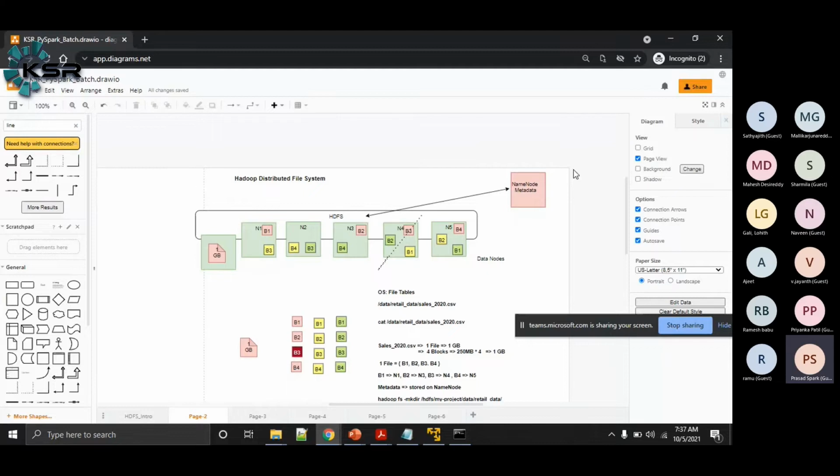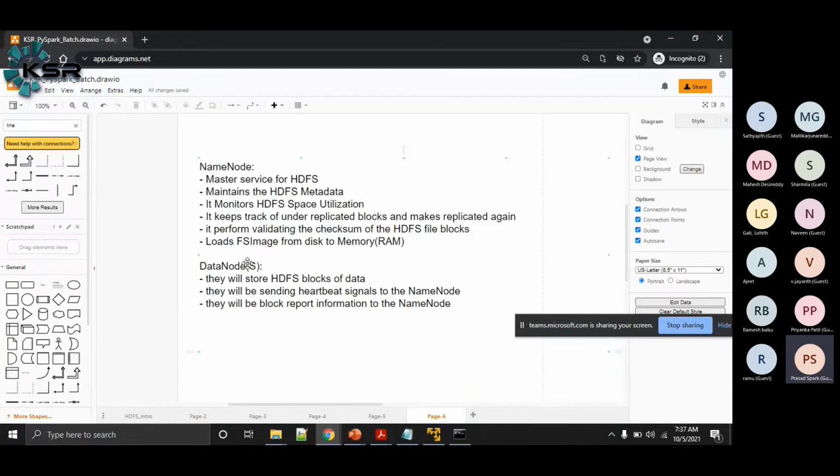So with this design, HDFS is a highly available file system, and HDFS is a reliable file system. Okay, so this is about the roles of the data nodes. That's all the data nodes will do. They just store the HDFS blocks of data, they send the heartbeat signals to the name node, and they send the block report information to the name node.